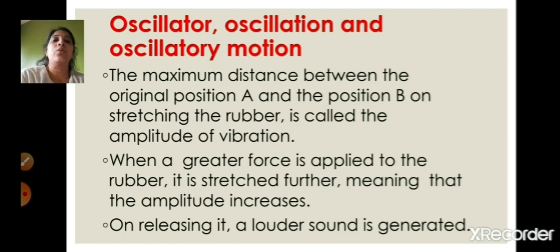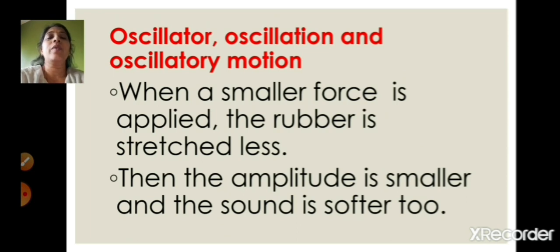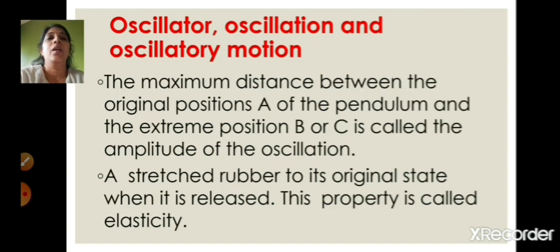So what is the amplitude of vibration? The maximum distance between the original position A and the position B on stretching the rubber is called the amplitude of the vibration. And as I told you, when smaller force is applied, the rubber is stretched less. That means the amplitude is smaller and the sound is softer. Now, the example which I gave you, children, about the pendulum: the maximum distance between the original position A of the pendulum and the extreme position B or C is called the amplitude of the oscillation.